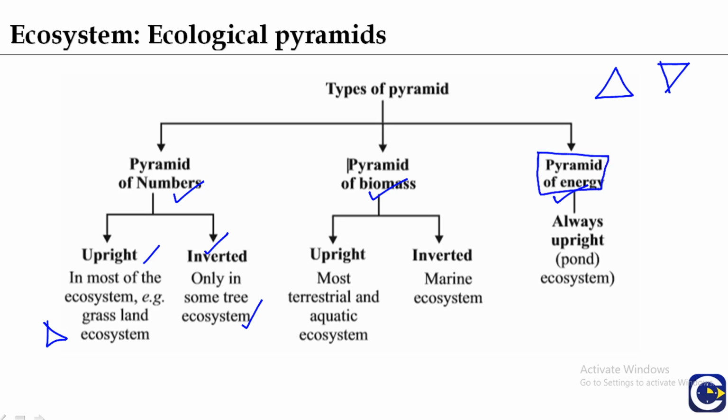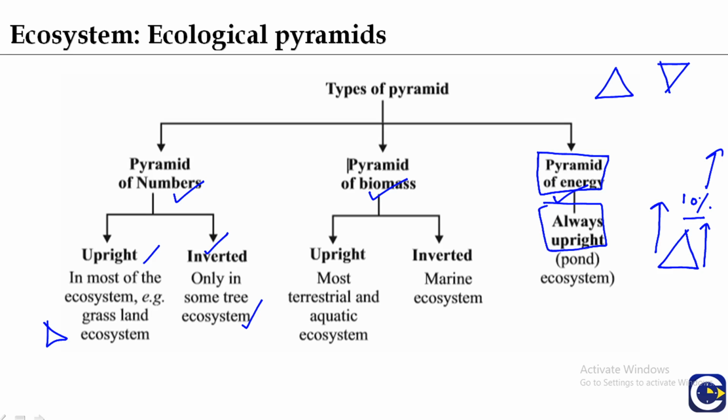Why? Because of the energy flow, as we have learned in part 6, only 1/10 of the energy, or only 10% of the energy present at a trophic level, goes to the next trophic level. So there is always a decrease in the energy at successive trophic levels, so it is always upright.